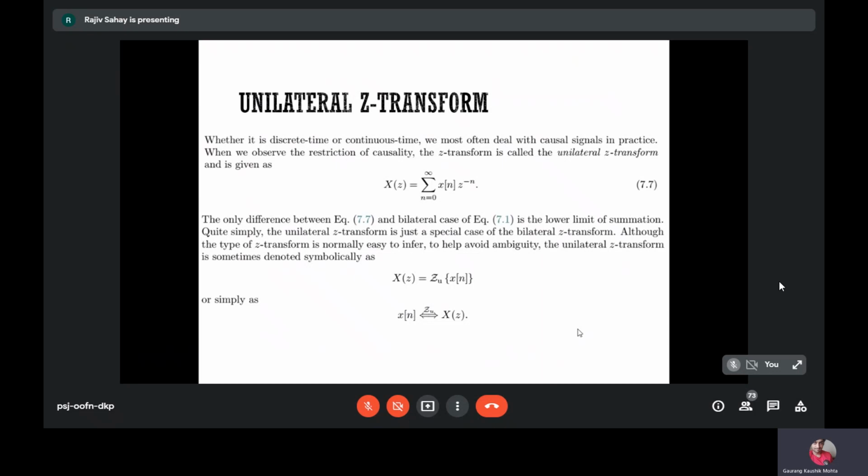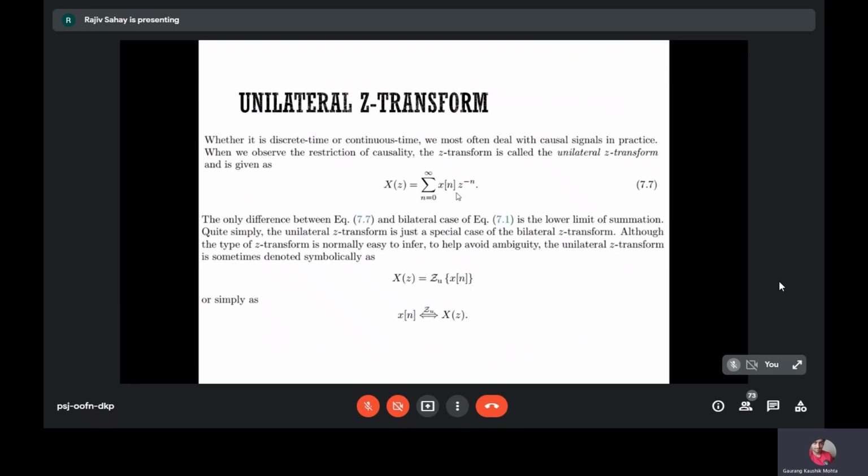So generally we are mostly dealing with causal signals in practice because we deal with signals which are physically realizable. So physically realizable signals are causal signals. So if you have the restriction of causality, then the Z transform will start from 0, okay, 0 to infinity, x of n into z to the power minus n. So that is a unilateral Z transform.